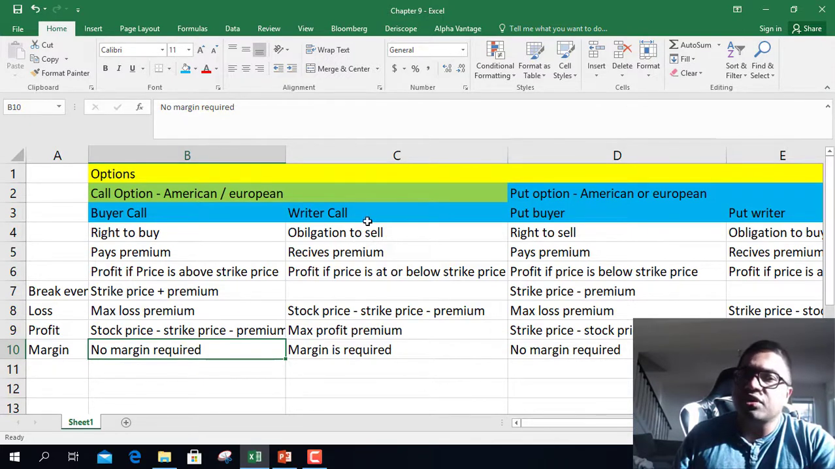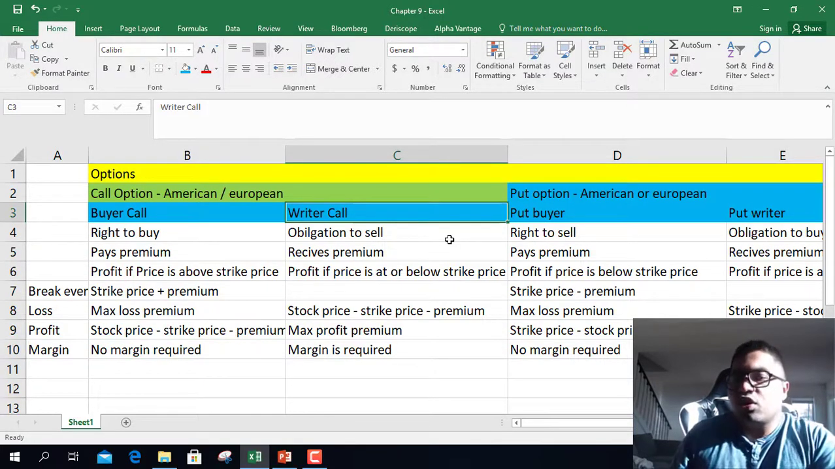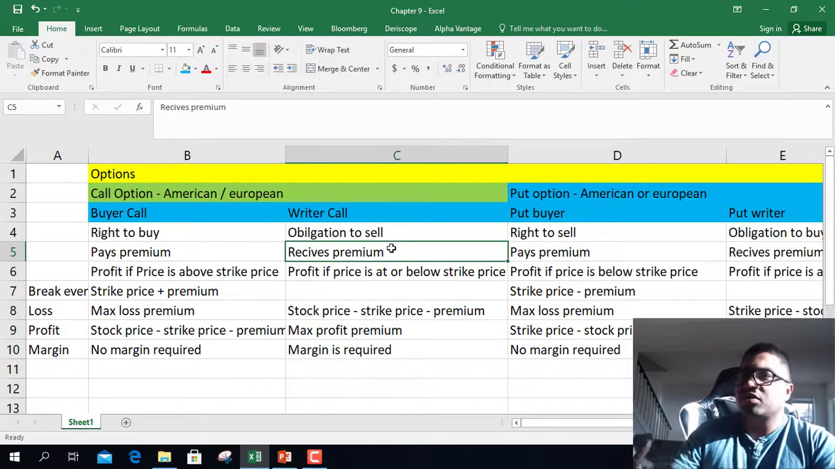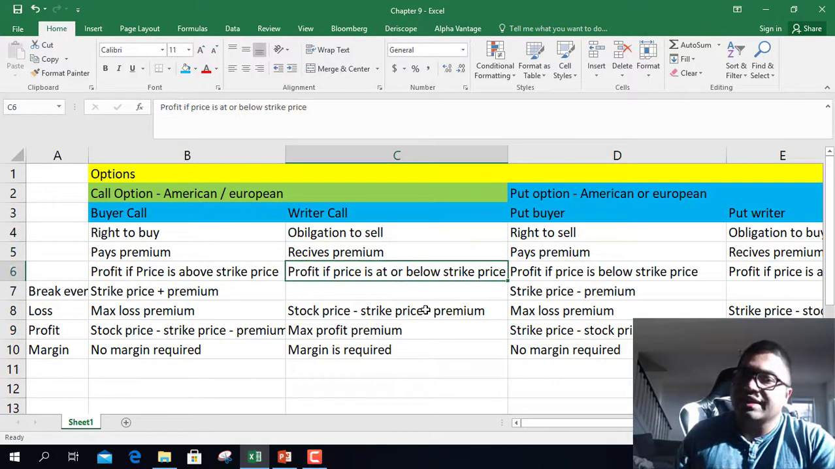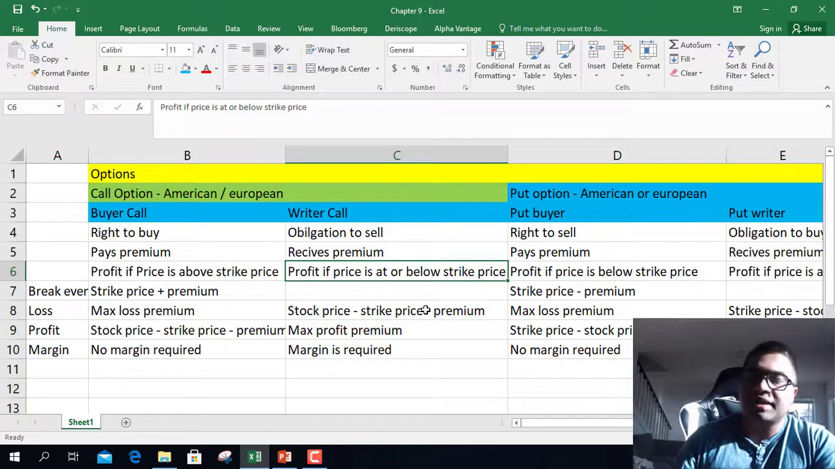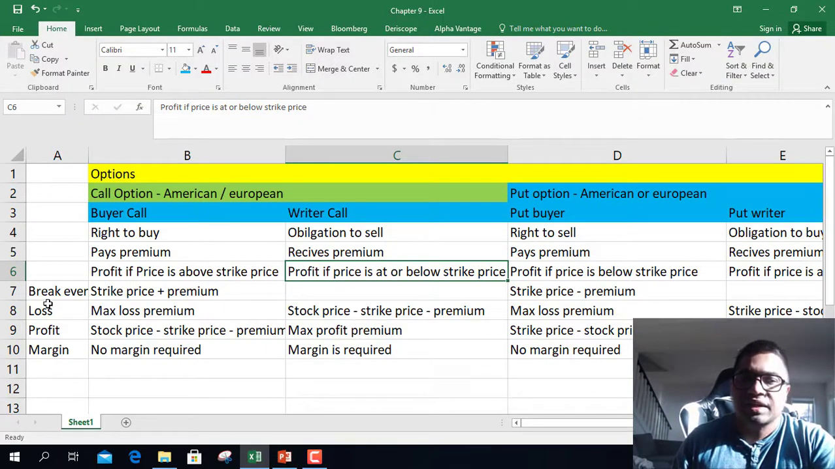Now what happens if you're a call option writer? The call option writer gets an obligation to sell when the buyer exercises. He receives the premium. Profit is made if the price is at or below the strike price. If the stock price is at or below the strike price, you will make money.